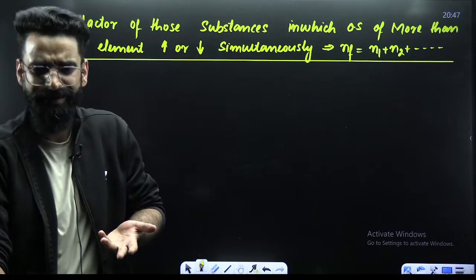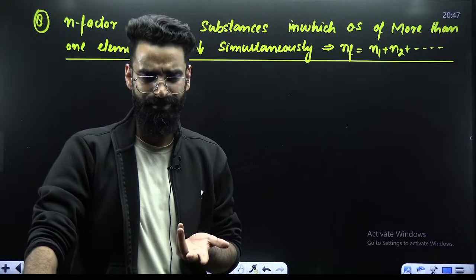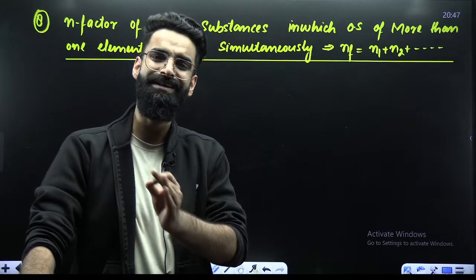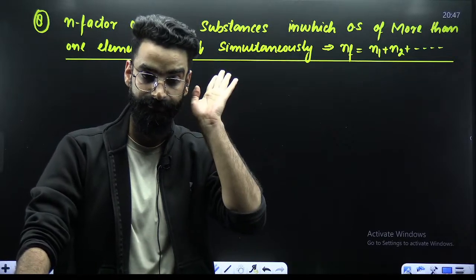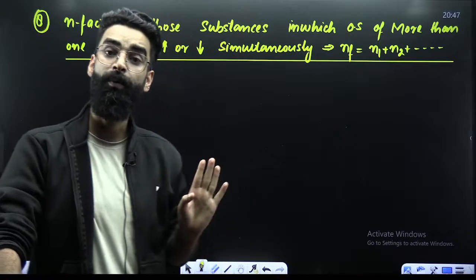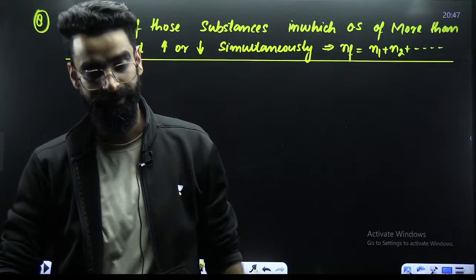And we were calculating change in the oxidation state of that element, right?